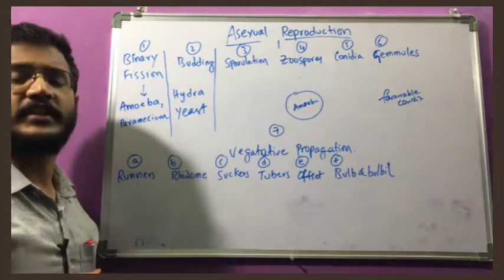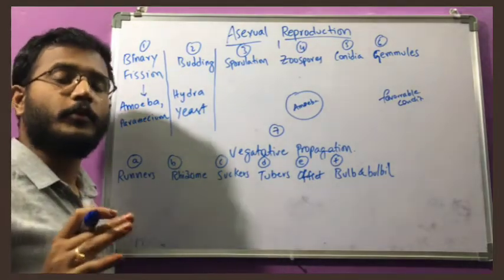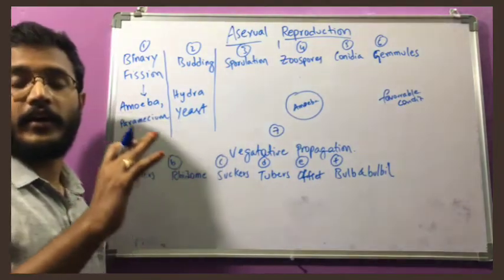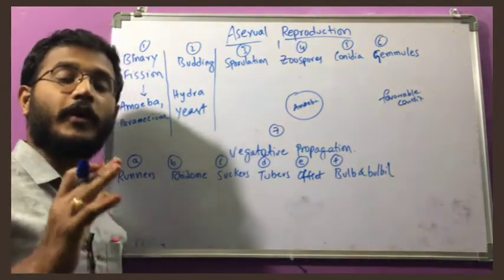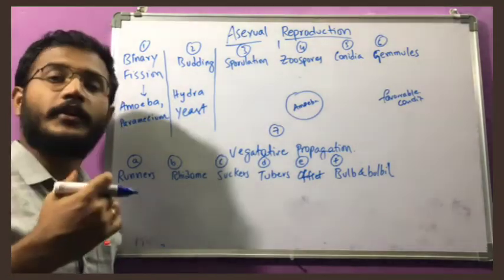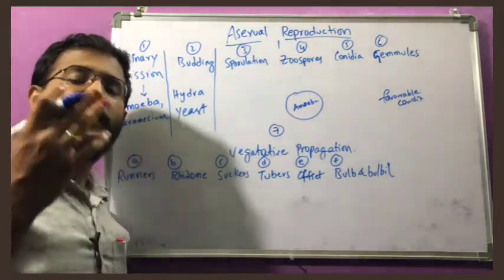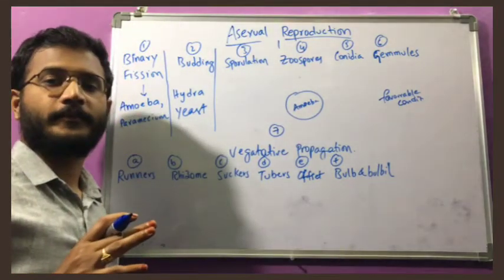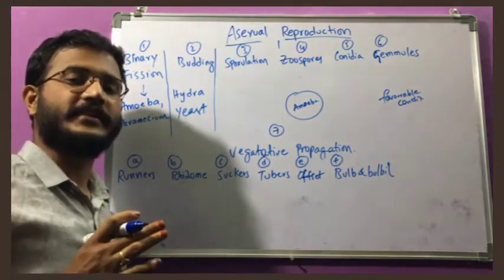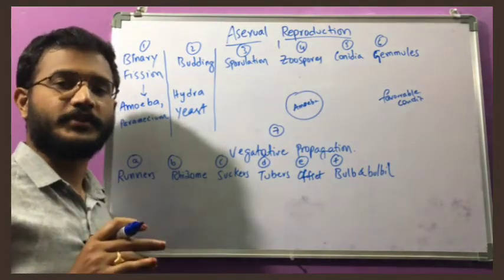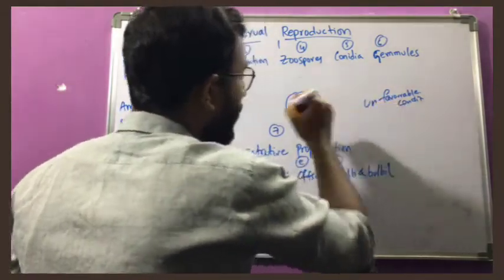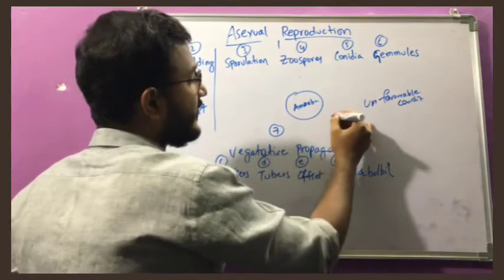When the temperature is good, weather conditions are good, food availability is good, and water availability is good, all these are favorable conditions. Only then will any organism try to reproduce. During unfavorable conditions, they will go into a resting phase. They will not reproduce. So during unfavorable conditions, the amoeba will perform encystation.